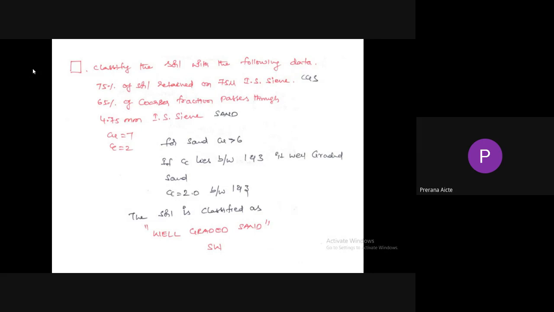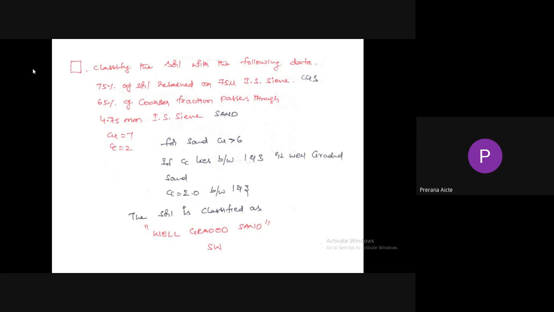Predominantly it is a gravel, but it consists of a small percentage of clay particles. So next one is classify the soil with the following data. 70% of soil is retained on 75 micron IS sieve. That means more than 50% is retained on 75 micron IS sieve, and it is called as coarse grained soil. Next, 65% of coarser fraction passes through 4.75 mm. That means greater than 50% passes through 4.75 mm. Hence, it is called as sand.